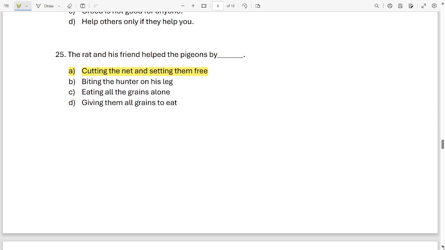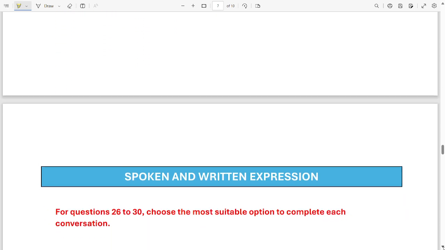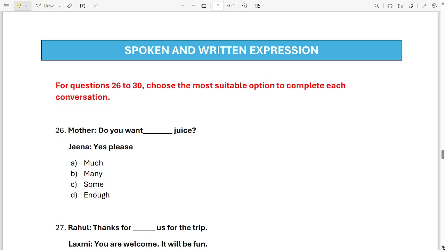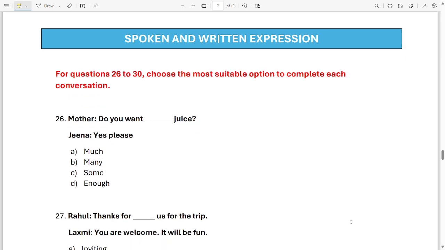Okay, now let's see, we have reached the spoken and written expression part of our paper. It's for question 26 to 30th. Its direction is choose the most suitable option to complete each conversation. Okay, so let's get started.